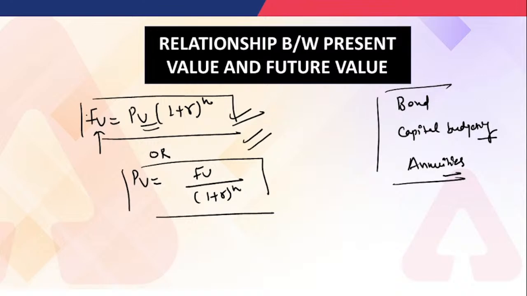There is not so much to memorize here. You just have to understand that future value is equal to the present value multiplied by (1 plus r) to the power n. All right, so this is the basic relationship between the future value and the present value. Okay, I hope it is understandable.